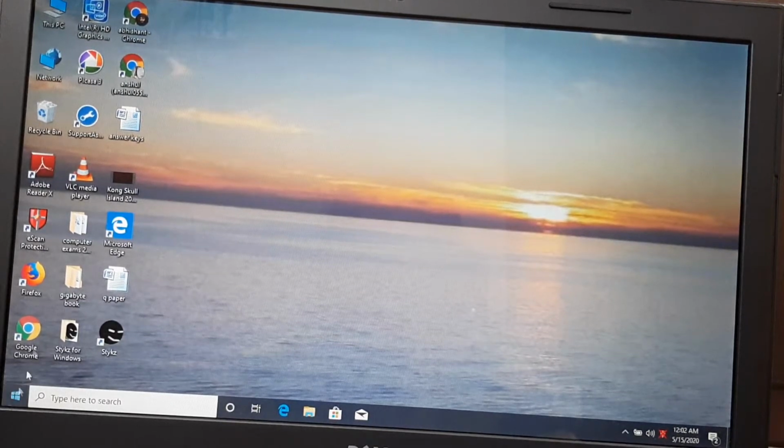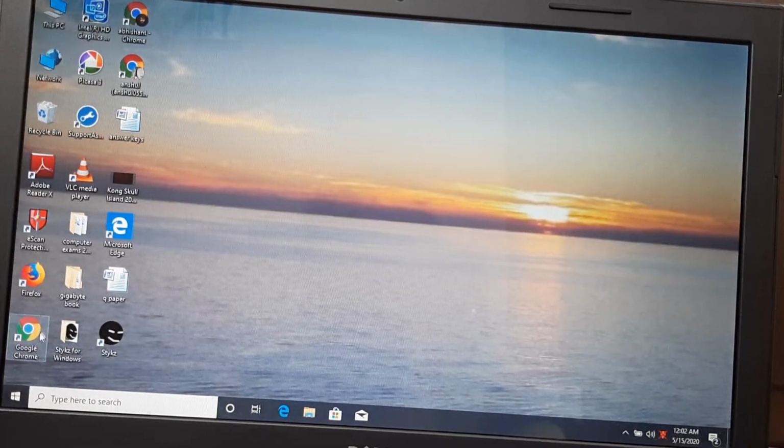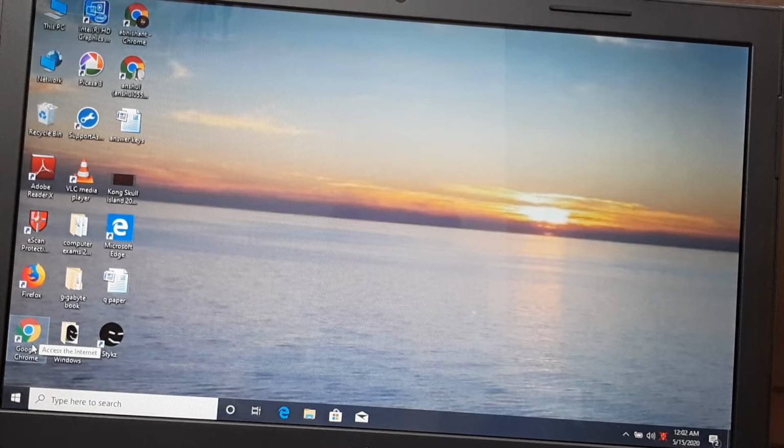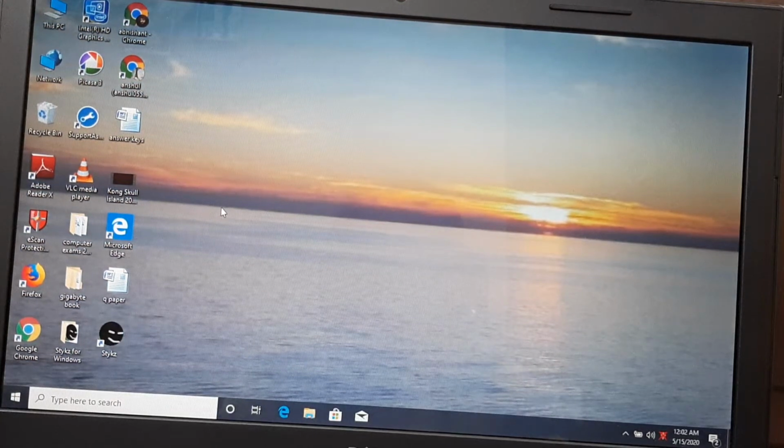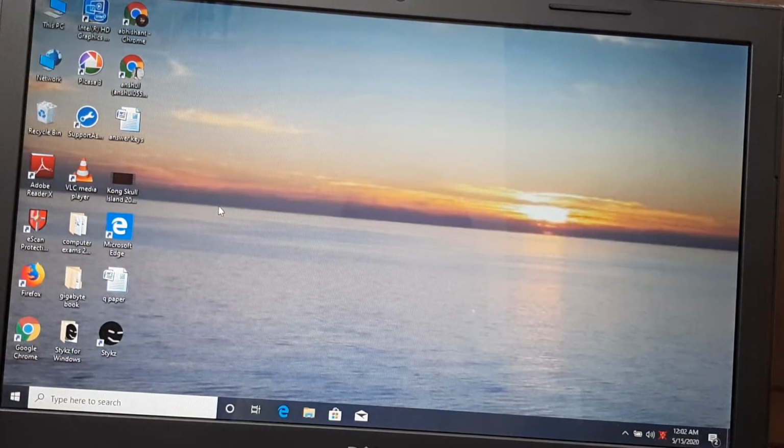Now, how to start Windows 10? This is the desktop you have seen, and on the desktop these are the icons. The small pictures on the desktop are called icons. Fine. Now I will tell you what this is. This is the taskbar. What do we call this? Taskbar. And this is called task view. Here is a taskbar. Here is a task view.